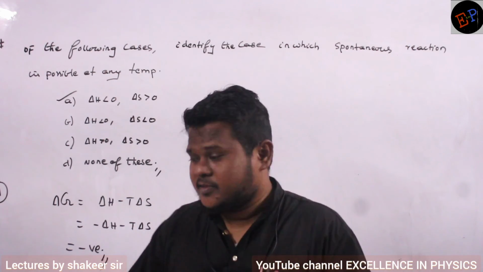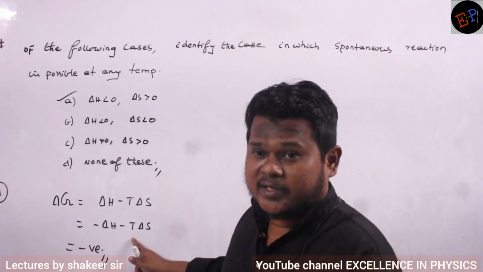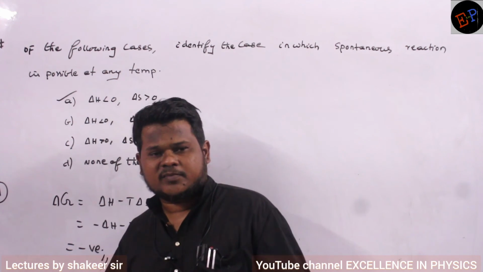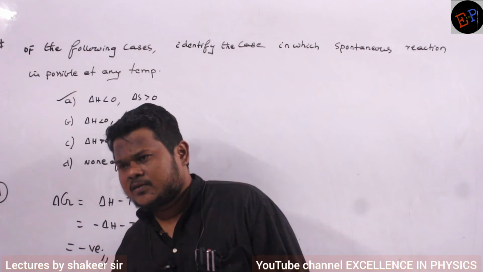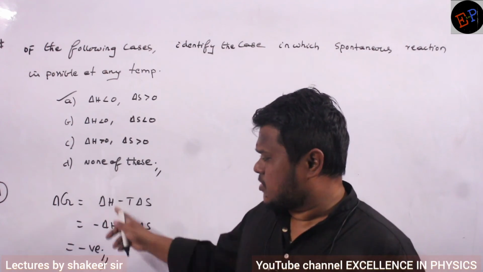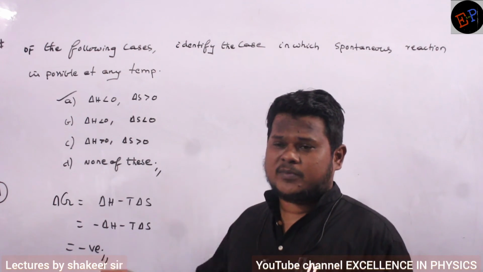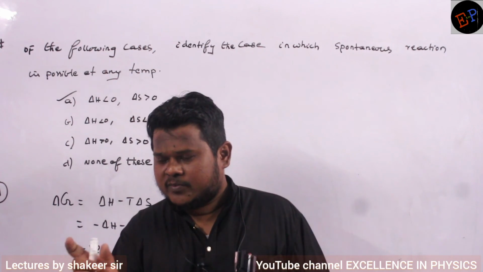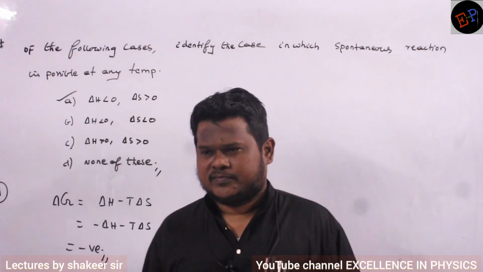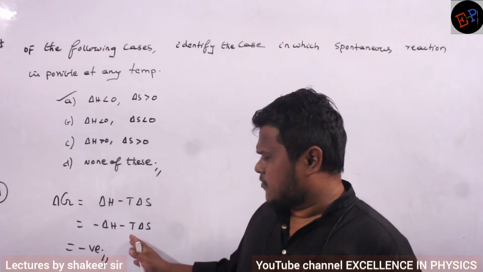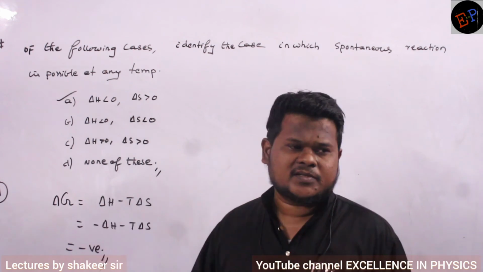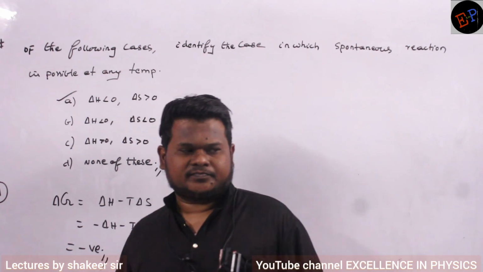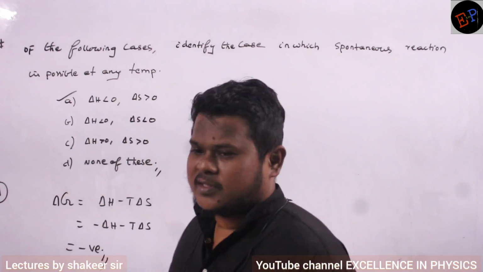In other cases, depending on the magnitude of temperature, the reaction may or may not be spontaneous. But here the total value is negative. Temperature, if you measure in Kelvin scale, is always positive. So whatever be the value of temperature, the reaction will always be spontaneous because delta G will always be negative. Is it clear? So that is the condition.